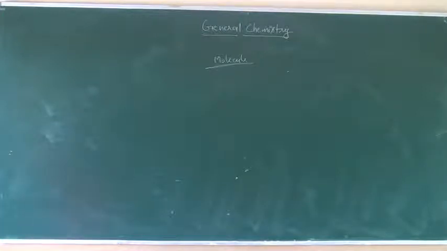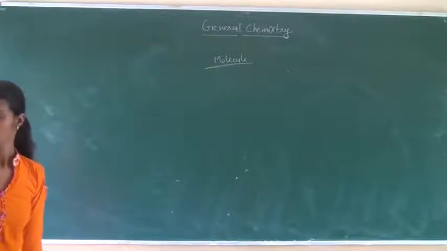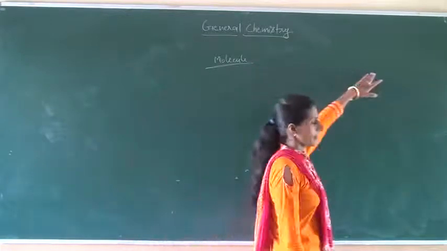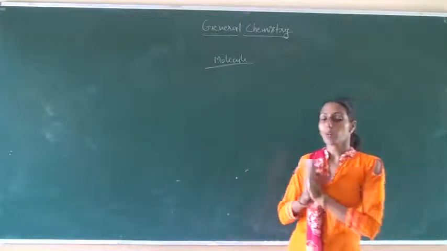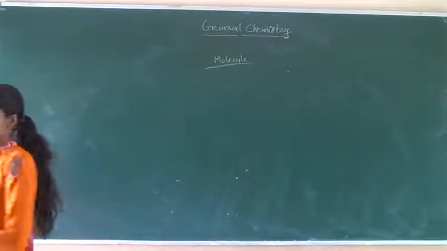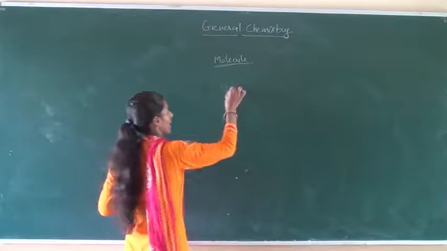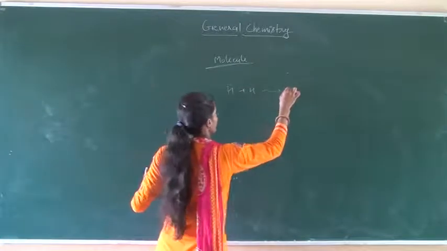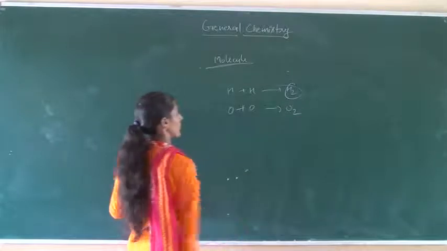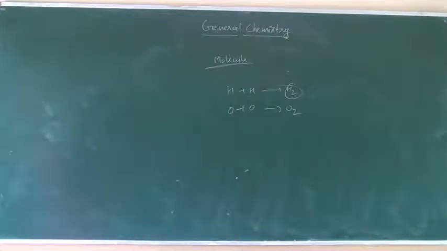A molecule is an electrically neutral group of two or more atoms chemically bonded together by attractive forces. A molecule is formed by combination of two or more atoms, such as hydrogen plus hydrogen, H2 molecule is formed, oxygen plus oxygen, O2 molecule is formed.